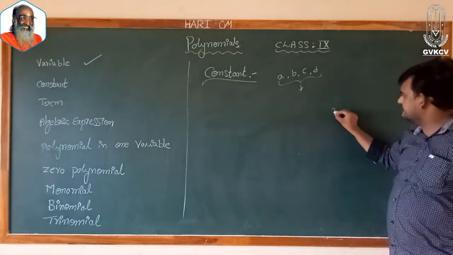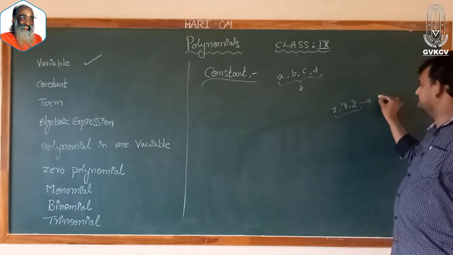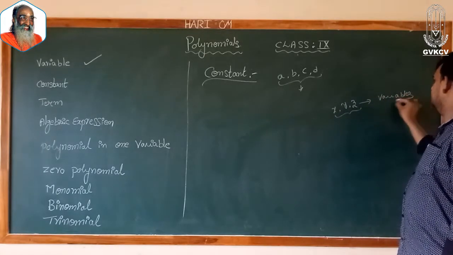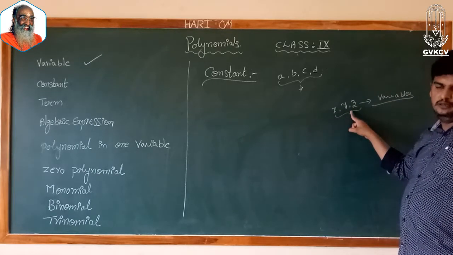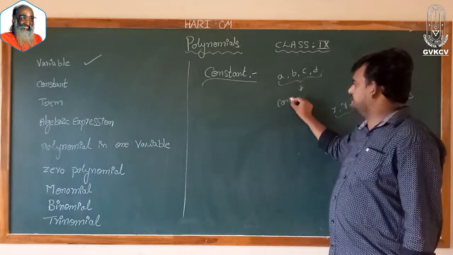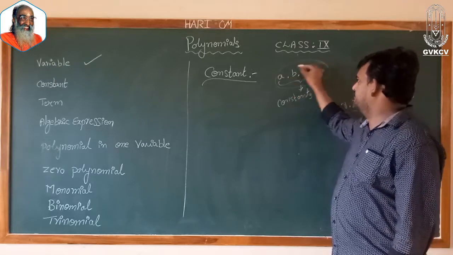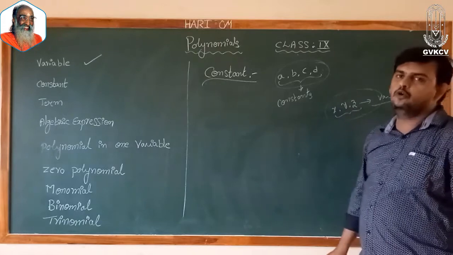As I told you previously, x, y, z represent variables. So you need not be confused. Wherever you have x, y, z, all these alphabet represent variables, and a, b, c, d represent constants. So constant means we have a fixed quantity. Variable means we don't have a fixed quantity.